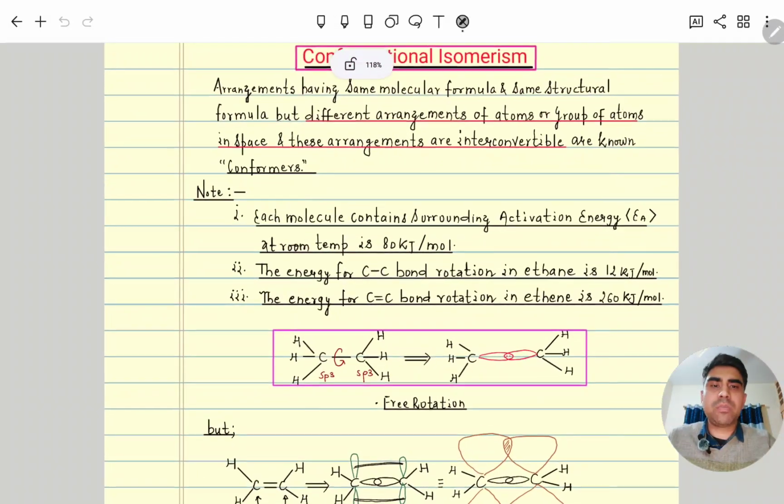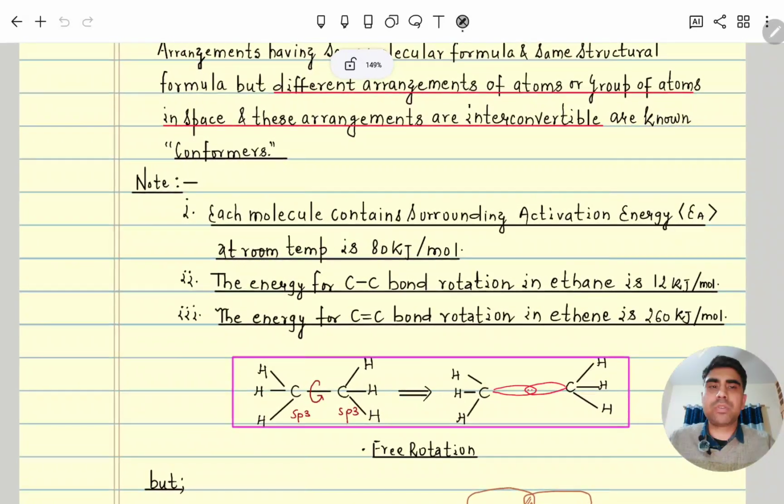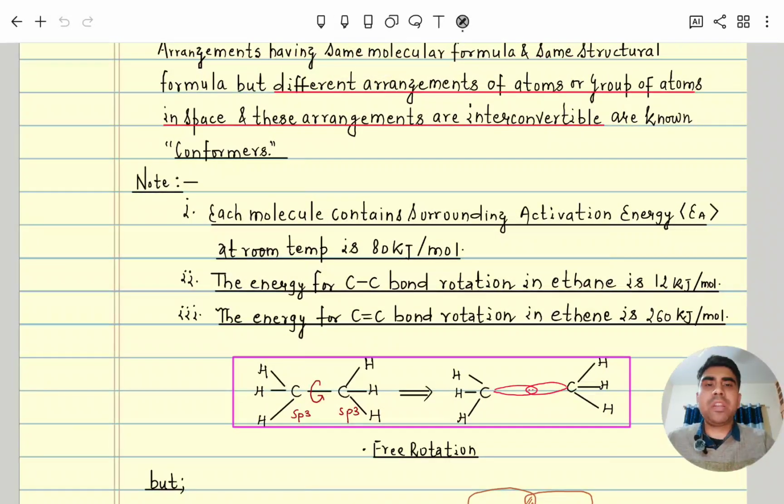First, the conformer definition: isomers which have the same molecular formula and structural formula, but different arrangements of atoms or groups of atoms in space, and they are interconvertible, are called conformers.